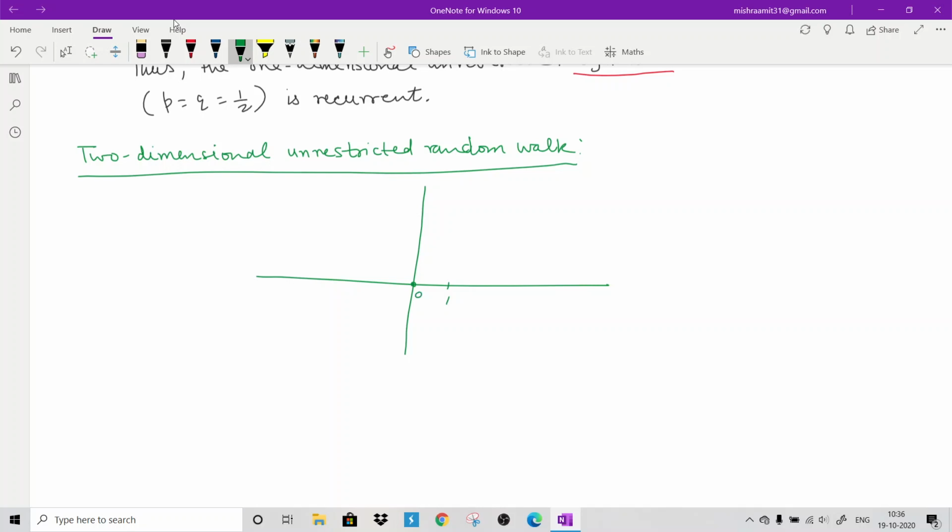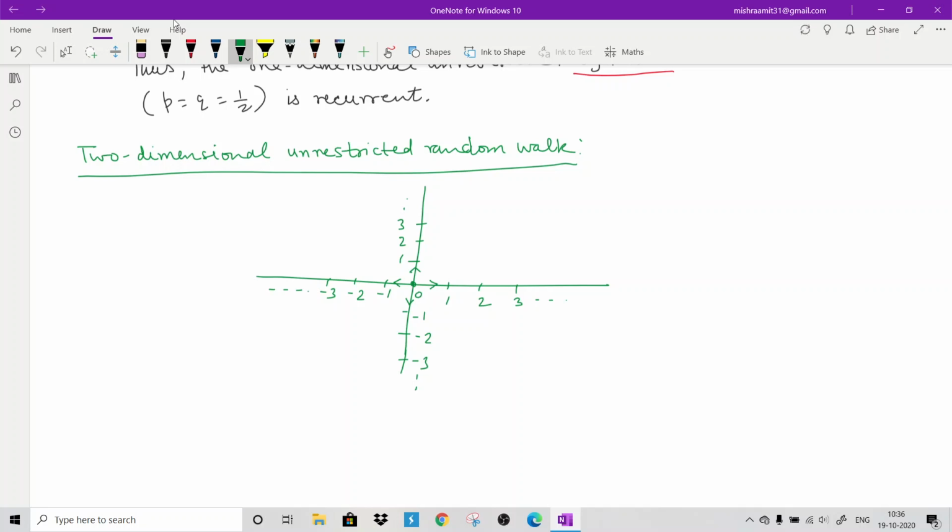This is 1, 2, 3, and so on; this is minus 1, minus 2, minus 3, and so on. Similarly on the y-axis, plus 1, 2, 3 and minus 1, minus 2, minus 3. If you are here, you can move on the x-axis right or left, or on the y-axis up or down. So these are the possibilities where you can move.